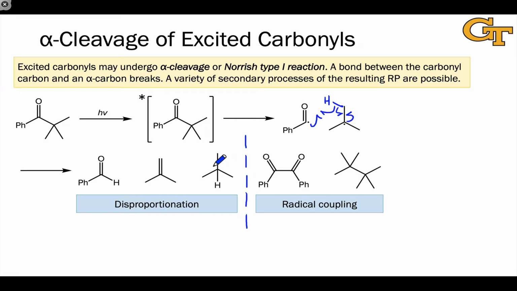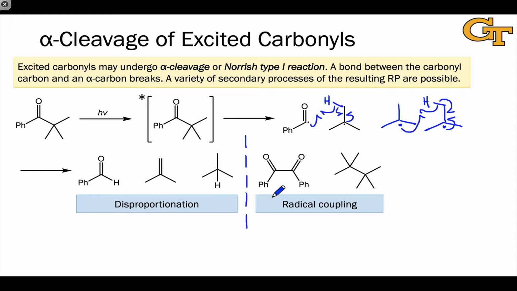We may also see tert-butane coming in through disproportionation between two tert-butyl radicals, with one tert-butyl radical serving as a hydrogen donor. Here that's this molecule on the right, and the other tert-butyl radical serving as the hydrogen acceptor. So we can see here that transfer of a hydrogen atom would produce, again, isobutylene, as well as tert-butane, which is also observed. The other thing that's very common is radical-radical coupling.